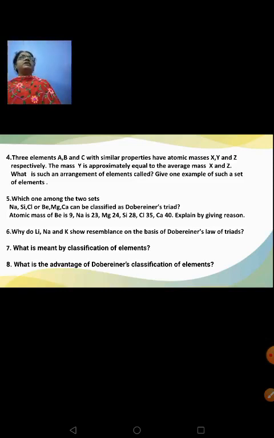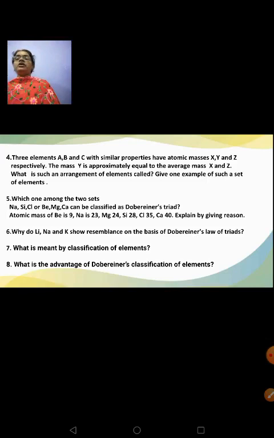You can give the example that I had shown earlier. Lithium, sodium and potassium. Okay. Which one among the two sets, sodium, silicon, chlorine or beryllium, magnesium, calcium, can be classified as Dobereiner's triad? Atomic mass of beryllium is 9, sodium is 23, magnesium is 24, silicon is 28, chlorine is 35, calcium is 40. Explain by giving reason.